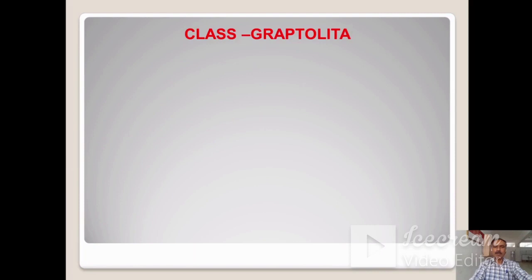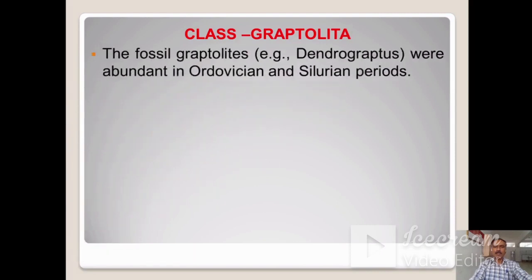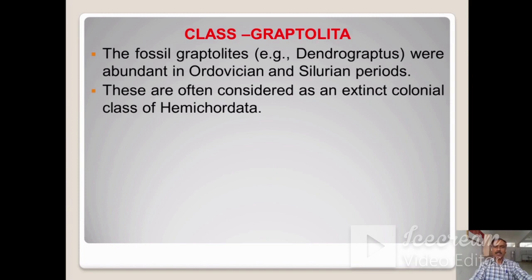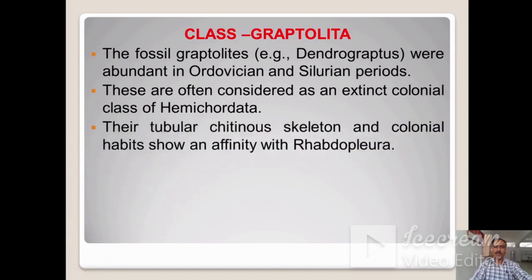Next class is Graptolita. The fossil graptolites, for example Dendrograptus, were abundant in Ordovician and Silurian periods. These are often considered as an extinct colonial class of hemichordata. Their tubular chitinous skeleton and colonial habits show an affinity with Rhabdopleura.